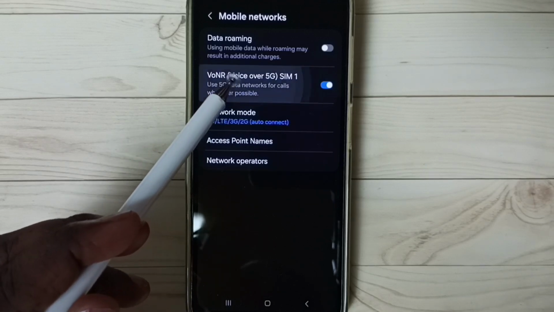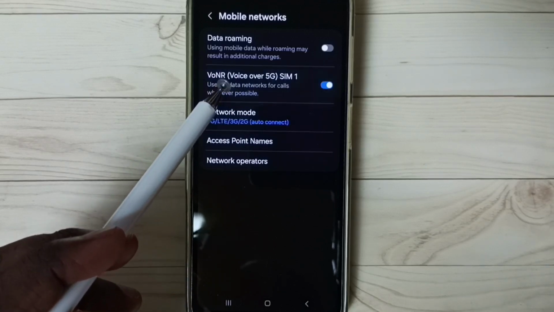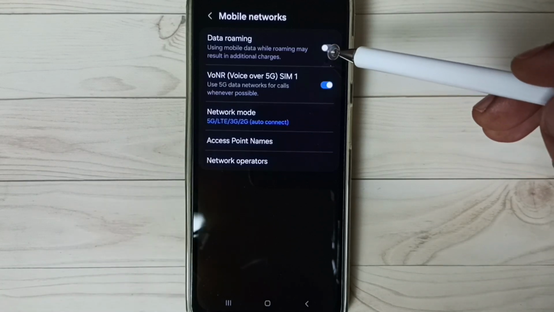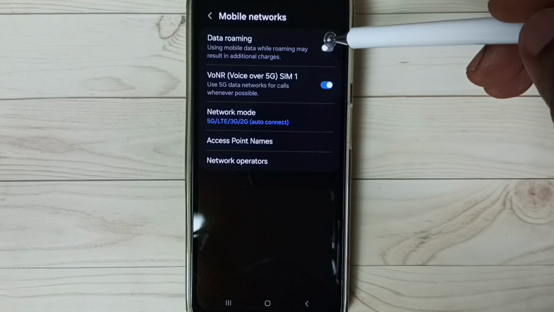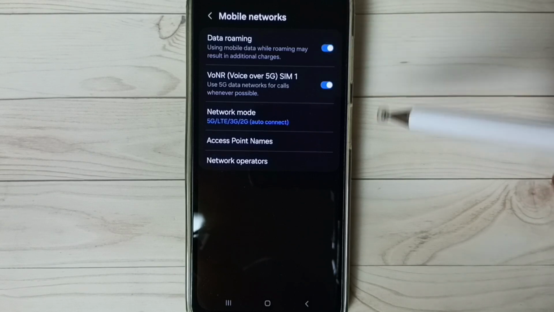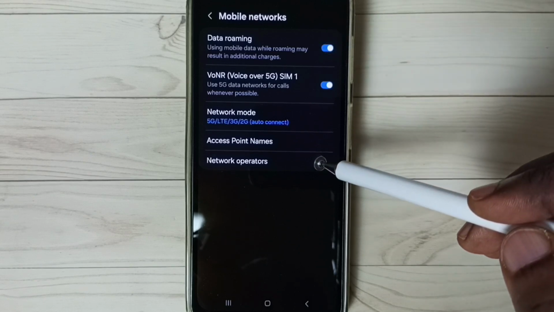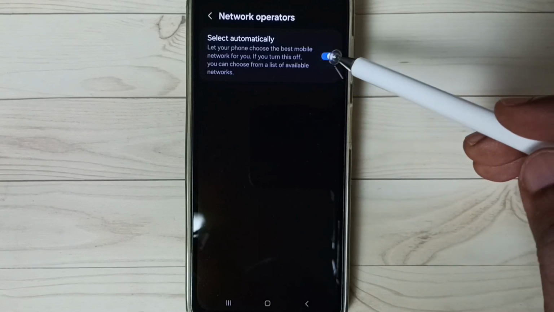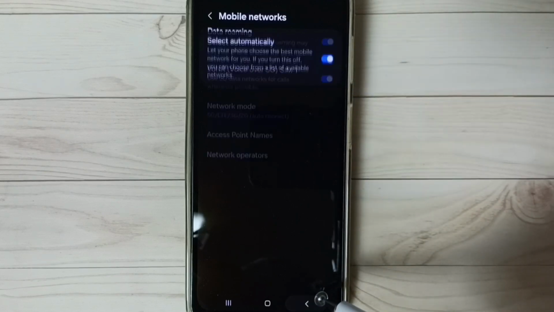Then enable voice over 5G. Tap here and enable voice over 5G. If you are outside home network, enable data roaming. Tap here, enable data roaming. Tap on network operators. We should enable this option. Select automatically. Enable it. Then go back.